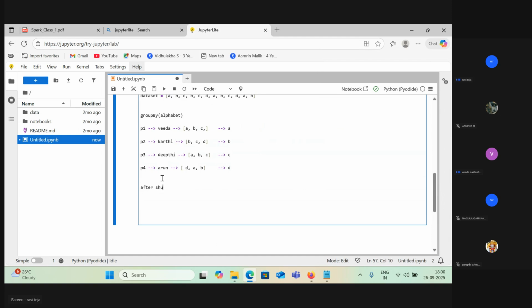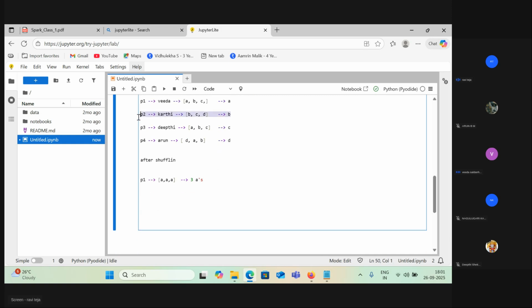After shuffling, this P1, partition one, will become, for Veda: A, you already have one A, and the next A is from Deepti. From Deepti you will get A, and from Arun you will get A. Then you can calculate there are three A's. Now you can conclude that there are three A's. Perfect. Your task is done.